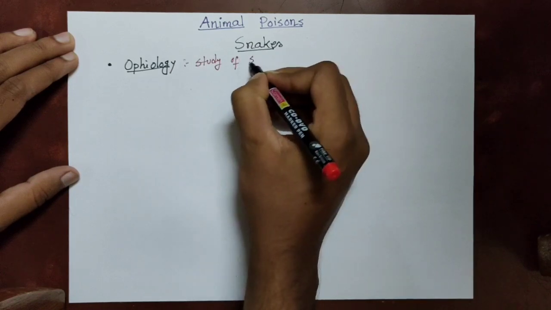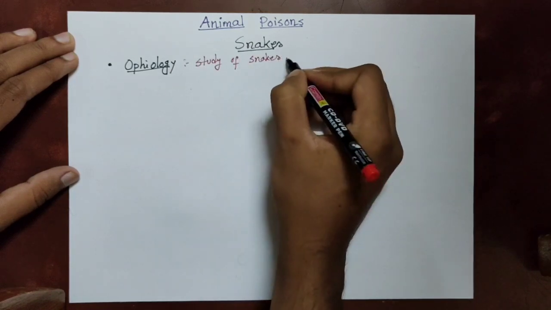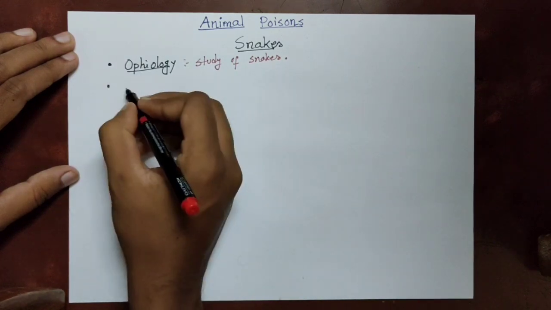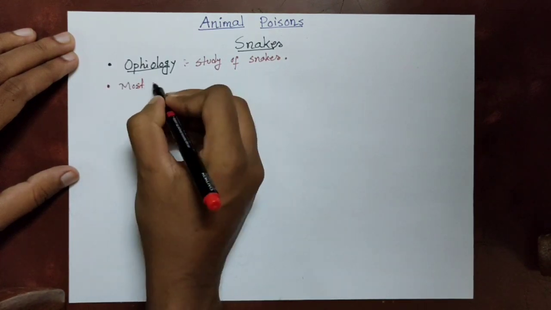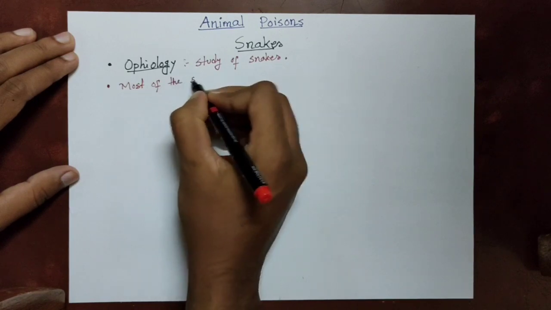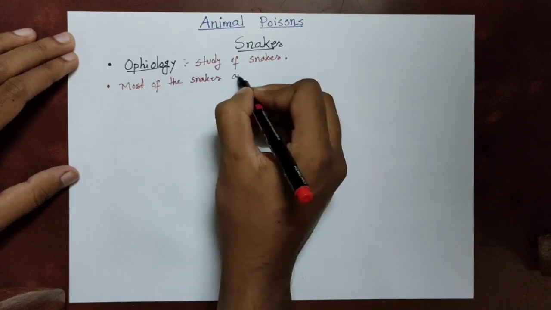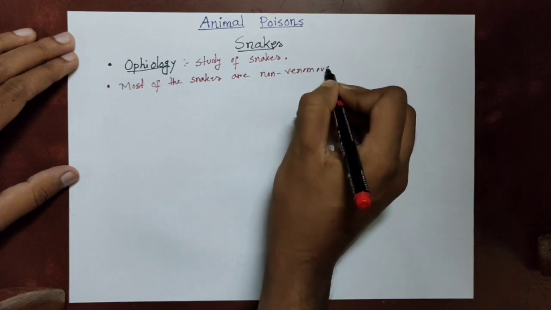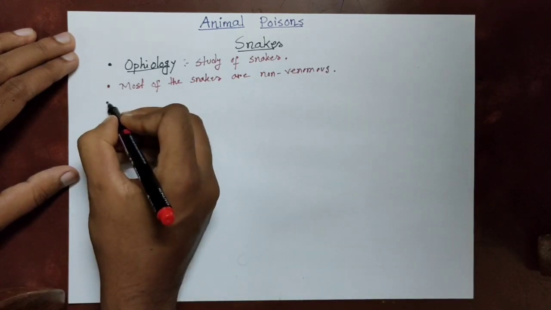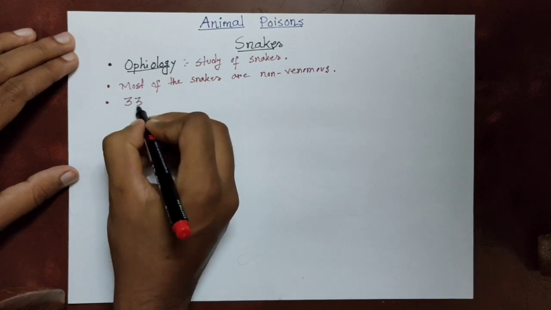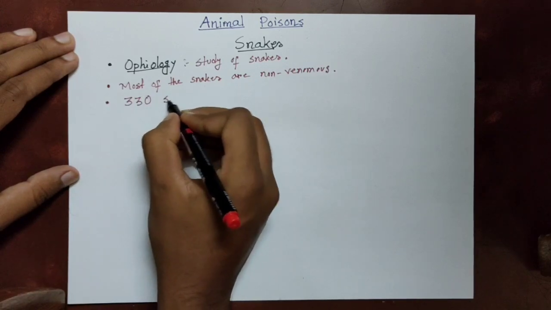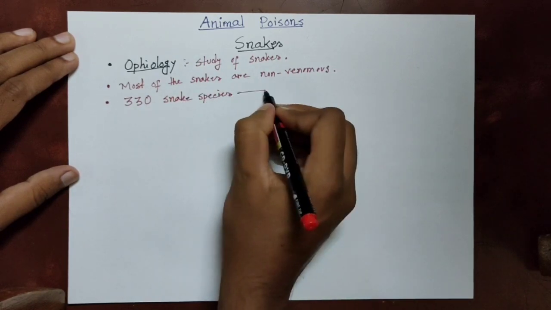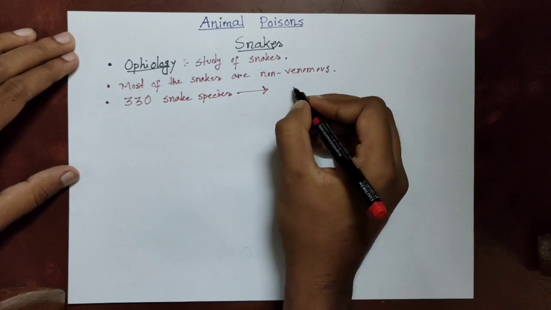Worldwide, there are 3,500 species of snakes. Of them, 350 species are venomous. In the Indian scenario, most of the snakes are non-venomous. There are 330 snake species found in the Indian continent, and among them there are 70 venomous snake species. Of the 70 venomous, 40 are land snakes and 30 are sea snakes.